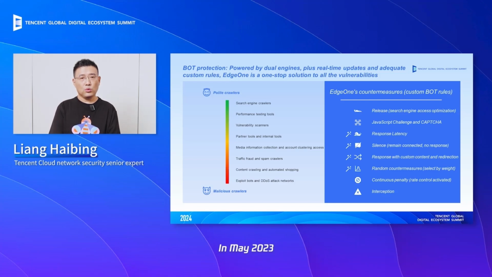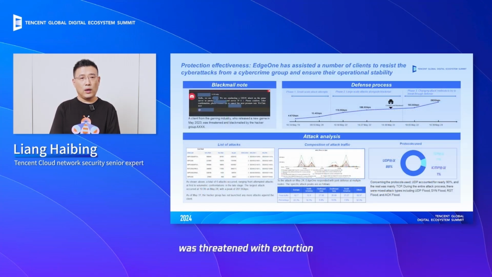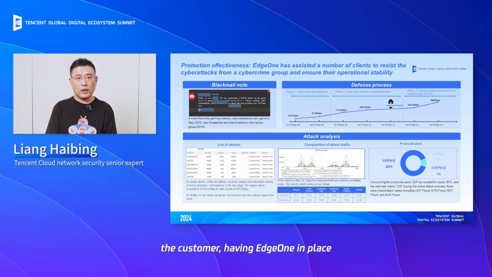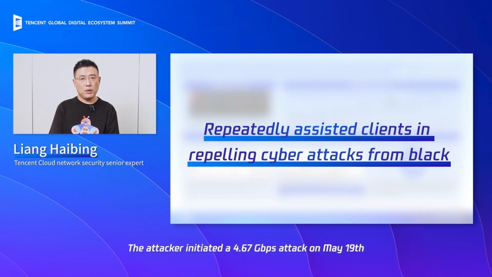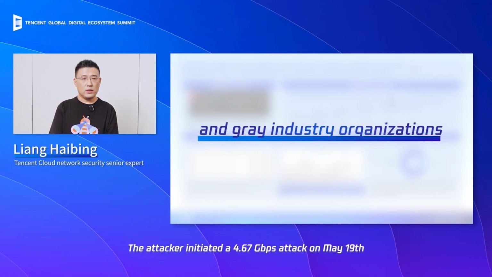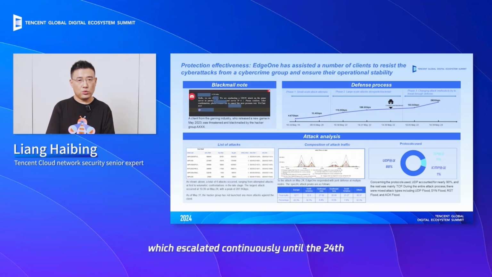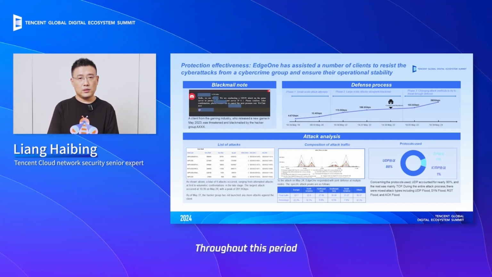In May 2023, a customer who uses our EdgeOne was threatened with extortion by an international hacking organization. Initially, this organization sent messages demanding that the customer pay a ransom to prevent being attacked. Then the customer, having EdgeOne in place, neither agreed nor responded to the demands. The attacker initiated a 4.67 gigabytes per second attack on May 19th, which escalated continuously until the 24th. Throughout this period, they communicated with the customer while attempting to escalate the attacks. However, due to the comprehensive protection provided by EdgeOne, all attacks were successfully intercepted, thwarting the hacker organization's plan. Since May 24th, the hacker organization has ceased the harassment.